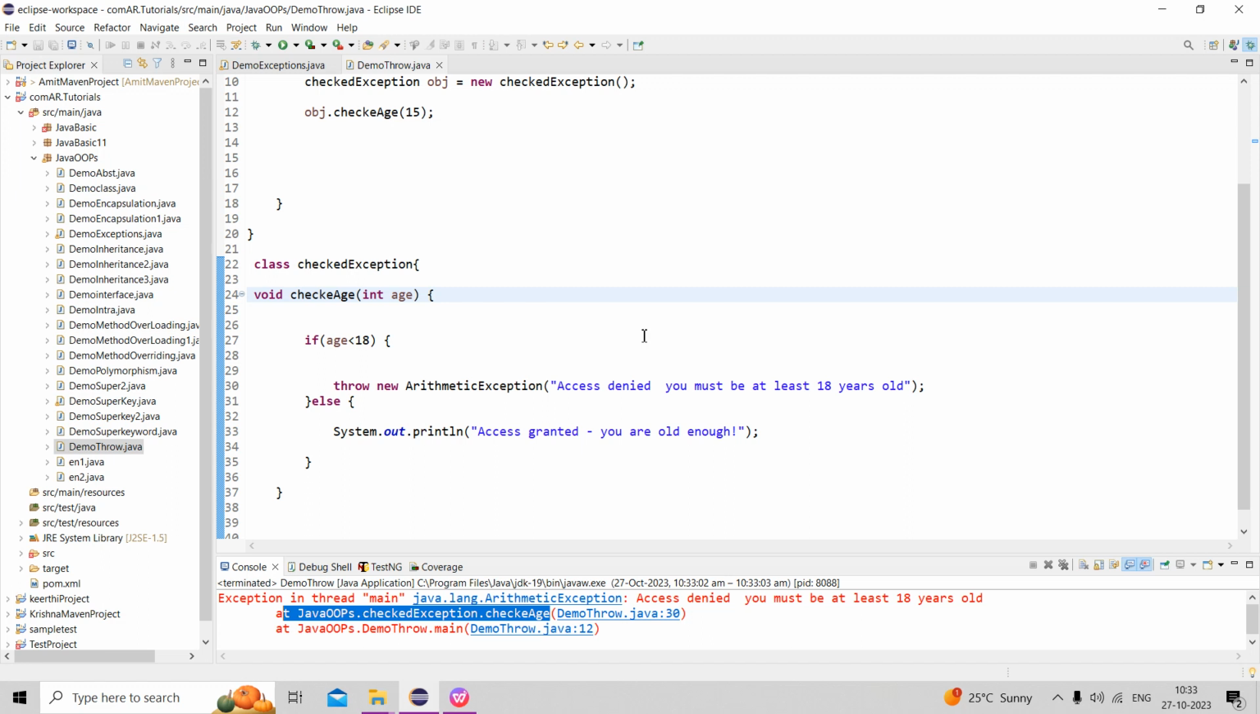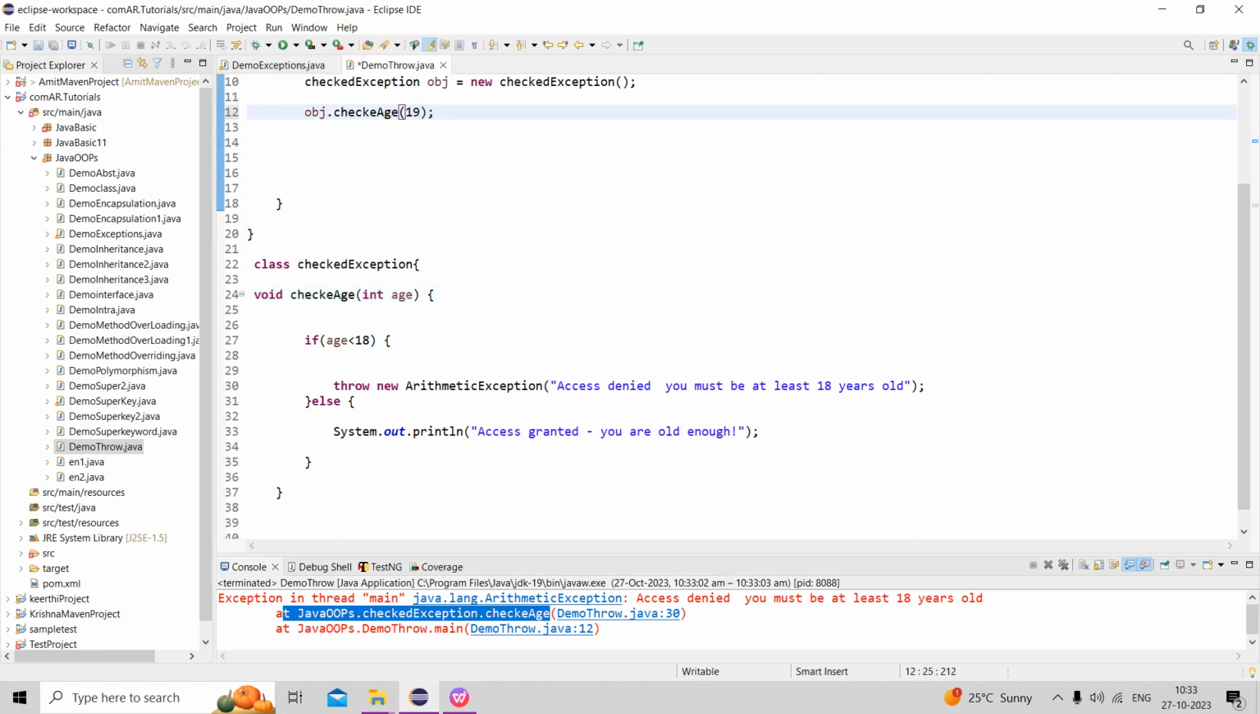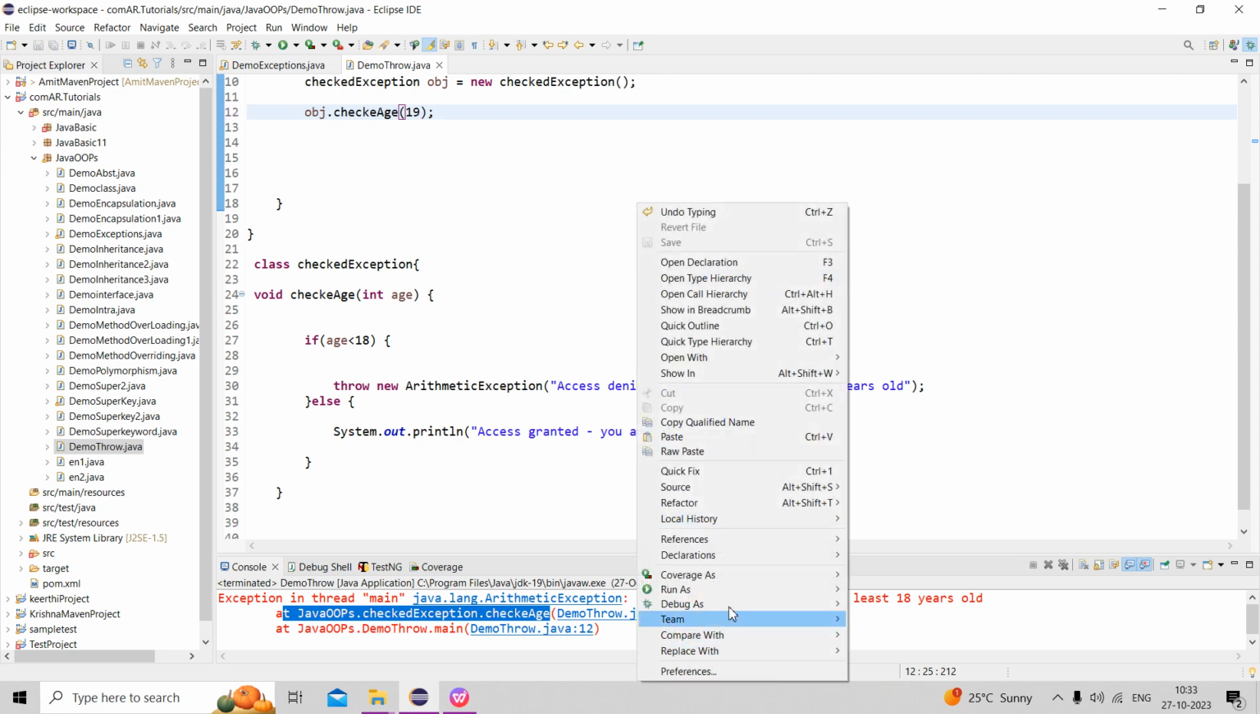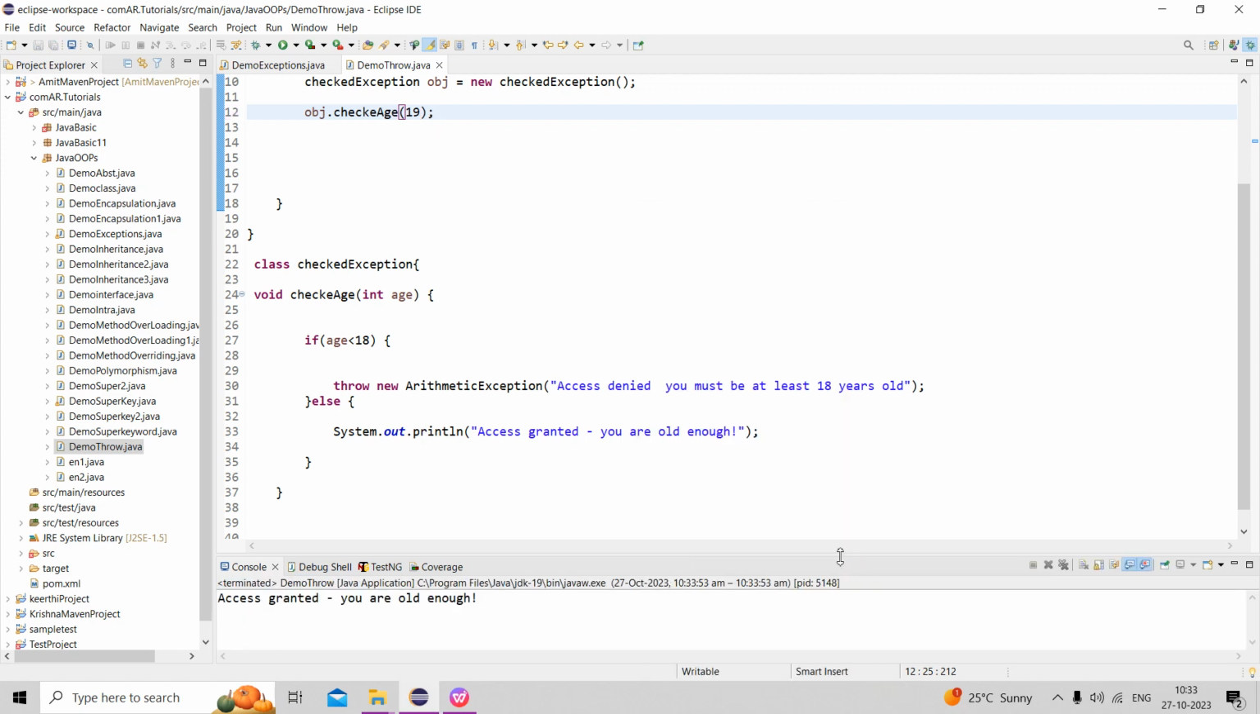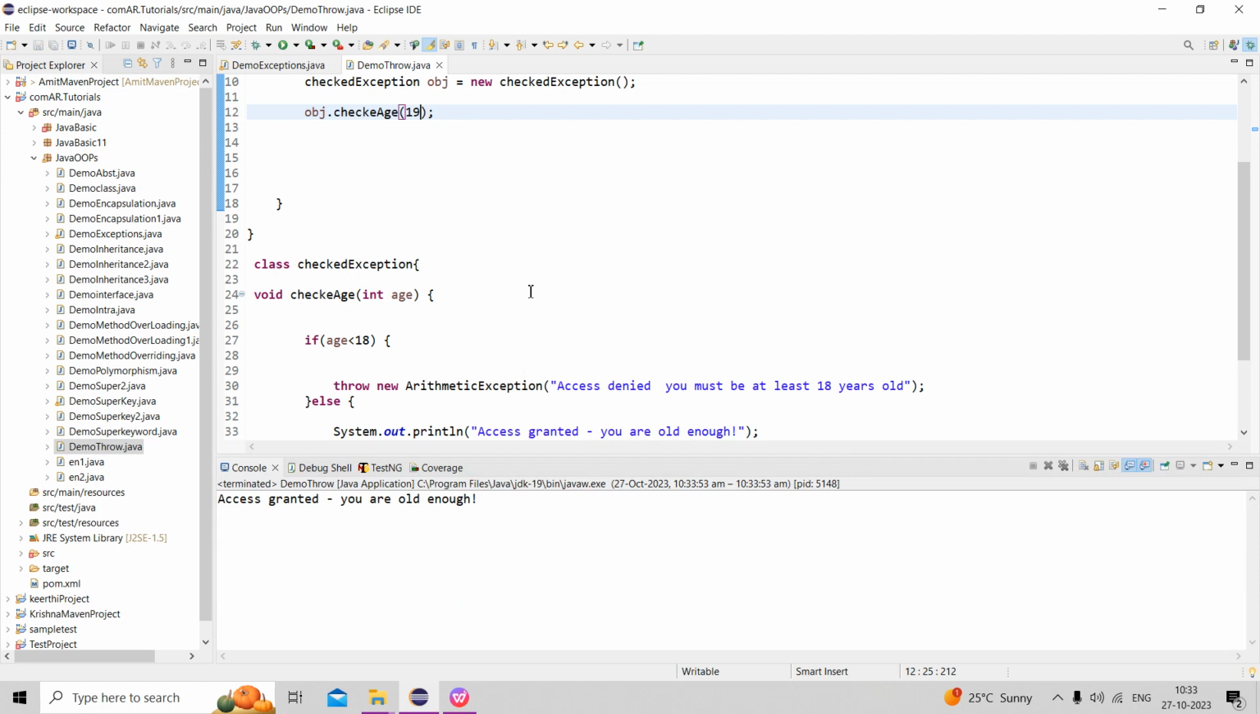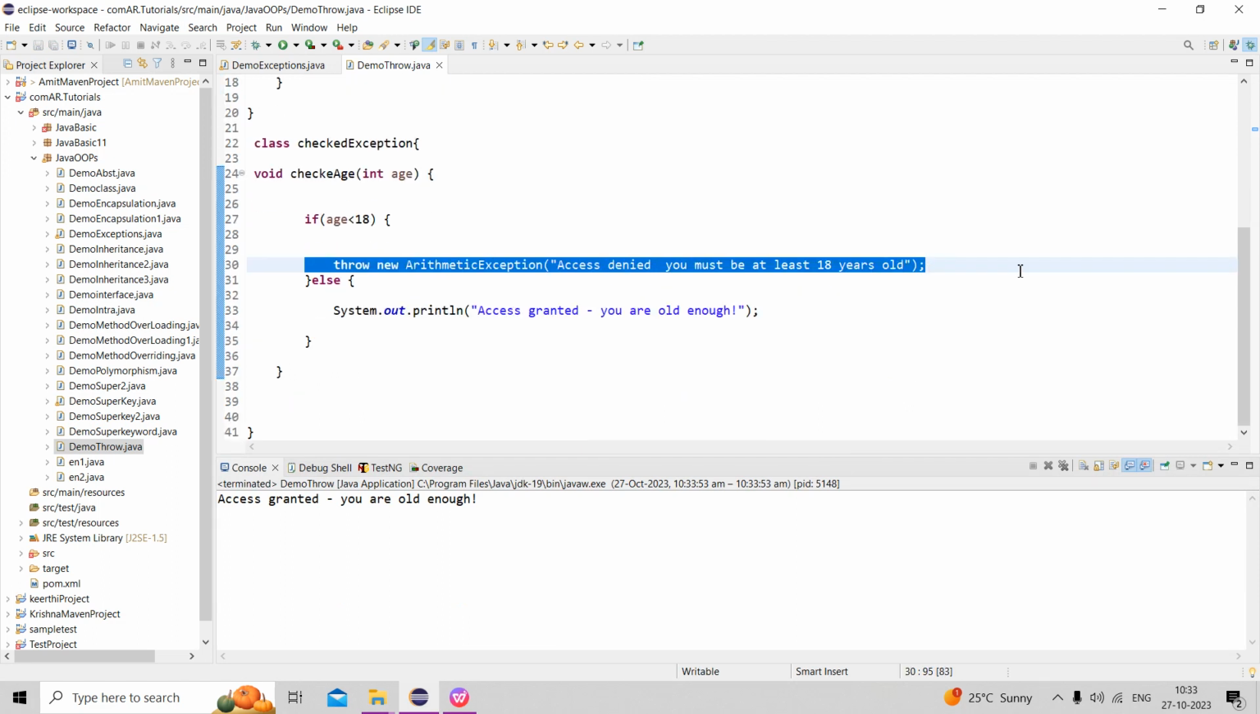Now here, suppose you give 19, what will happen? So we are not getting any error. It's not throwing any error here. This is called throw.